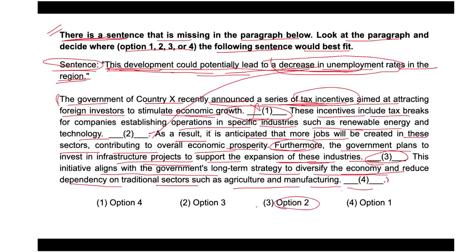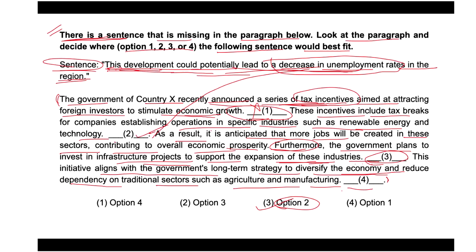So here we can say the idea is very clear that when we are talking about the second one, placement of the sentence here after the discussion of tax incentives and job creation provides a continuity to discussion the potential impact of unemployment rates. So this sentence highlights a potential consequence of the government's economic policies. So in that case, in option 2, it is justified. Option 1, this option would not be suitable. In option 1, it is not suitable.